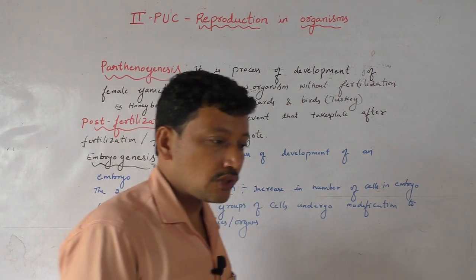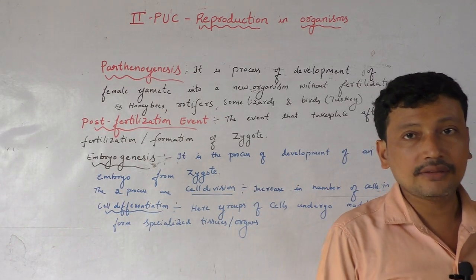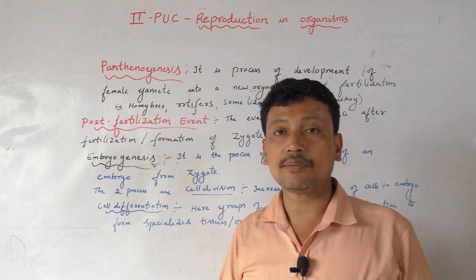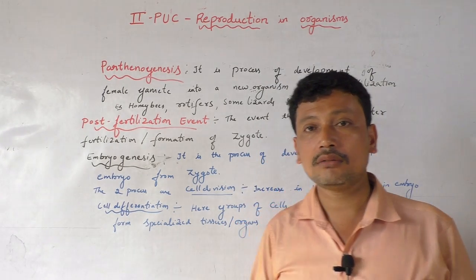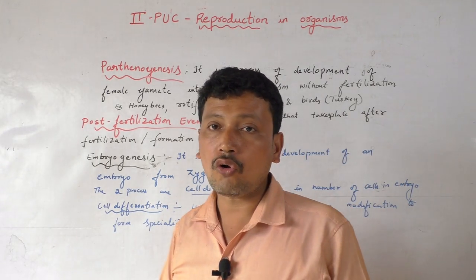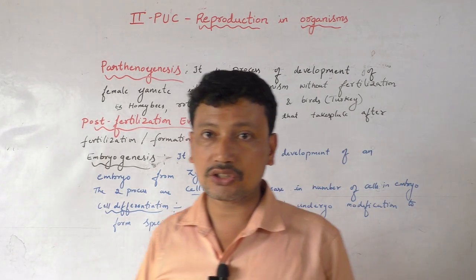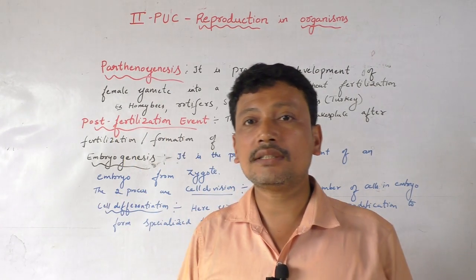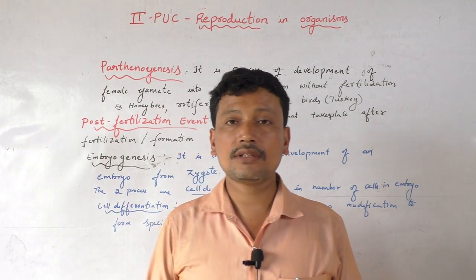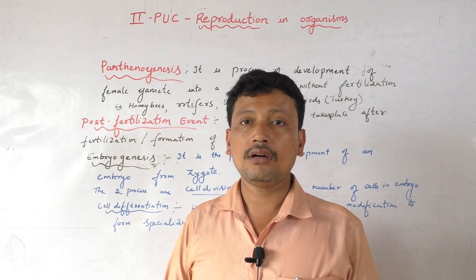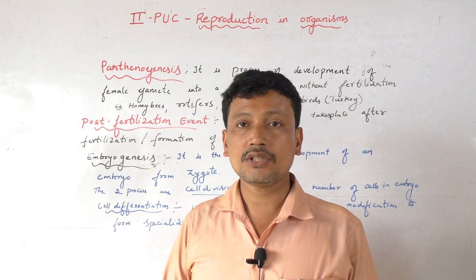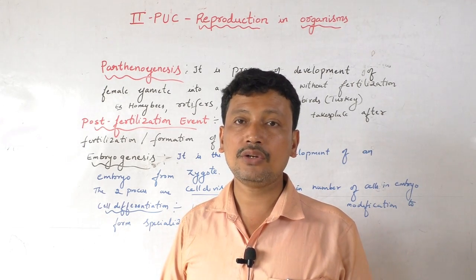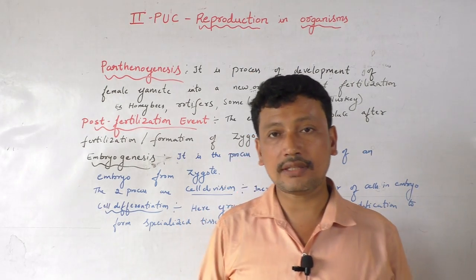So now coming to the post-fertilization events. The events that take place after the fertilization, that means after the formation of zygote, are called post-fertilization events. So as we know, zygote is the first cell of the organism. So the zygote has to divide to give more number of cells.